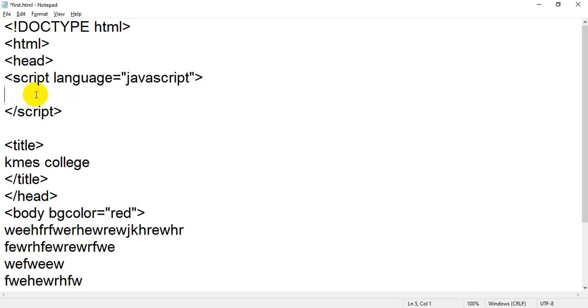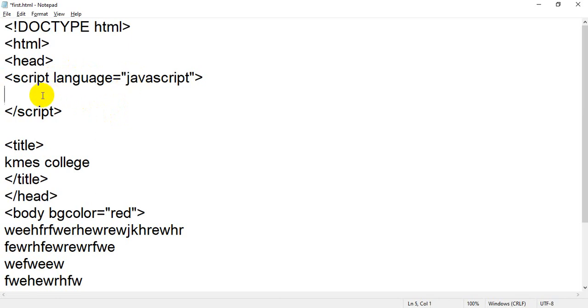Now coming back to your JavaScript, you can insert JavaScript inside the head tag. So this is my opening head tag and this is my closing head tag. Between that I have inserted JavaScript. And again the question was how we can insert it. We use the script tag to insert JavaScript, and in the script tag I have used an attribute called language, and in language I have assigned JavaScript as the language.